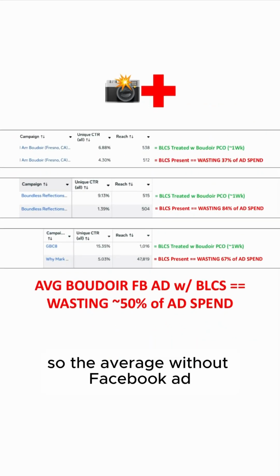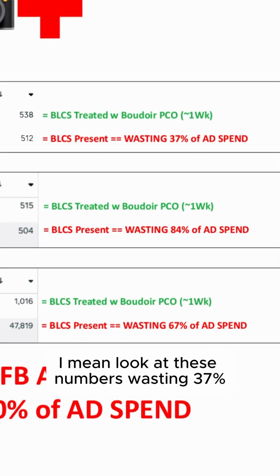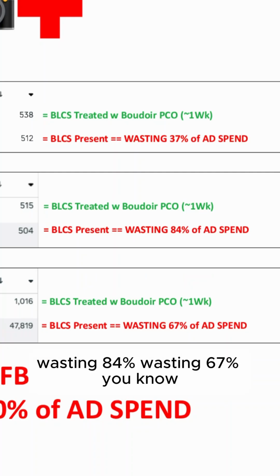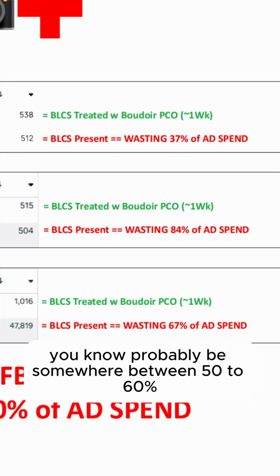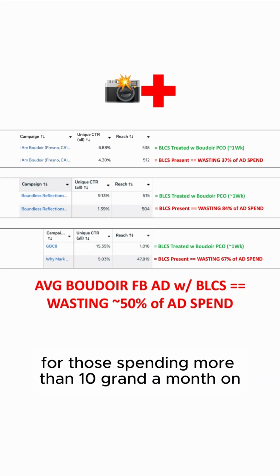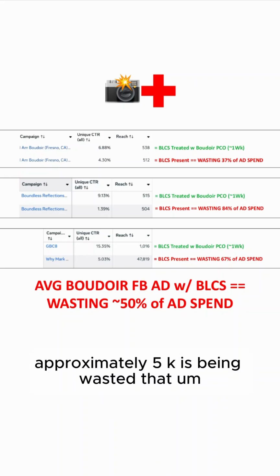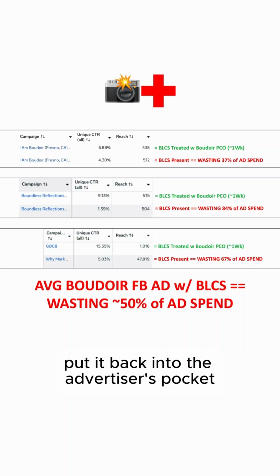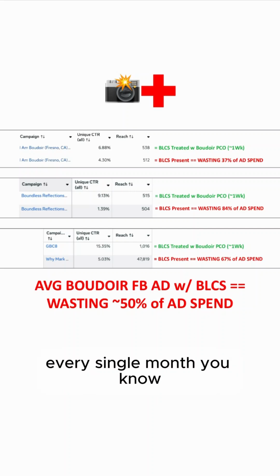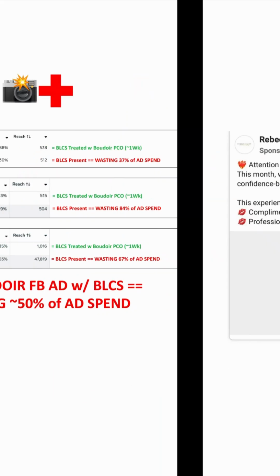So the average Boudoir Facebook ad with BLCS is wasting about 50% of its ad spend. I mean, look at these numbers: wasting 37%, wasting 84%, wasting 67%. Take the average. It'll probably be somewhere between 50 to 60%. Which means for those spending more than 10 grand a month on Boudoir Facebook ads, about 5K is being wasted. Boudoir Pico can eliminate approximately that amount, put it back into the advertiser's pocket every single month. So approximately 60K over the next 12 months.